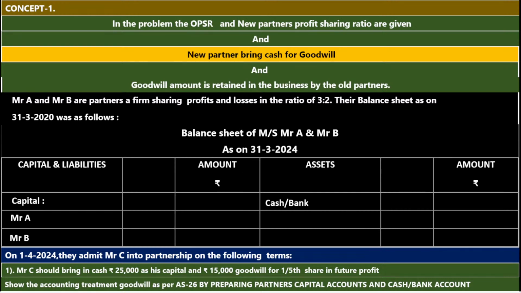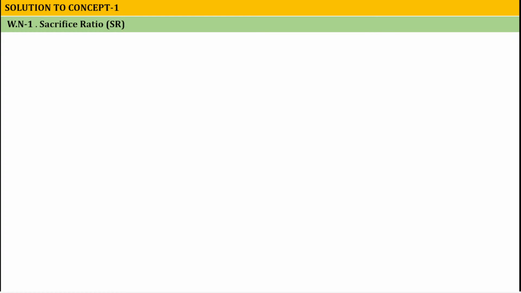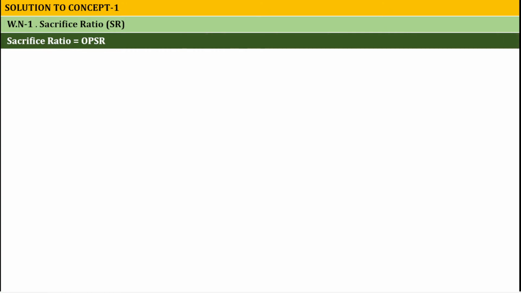So pause the video and note down the question. Afterwards we will start the solution. Let us start. Solution to concept number 1. WN1 means working note number 1, calculation of sacrifice ratio. Instead of using the words calculation of sacrifice ratio, you just use sacrifice ratio.